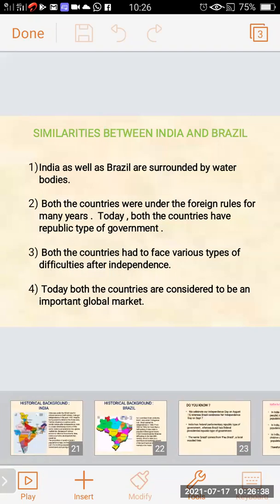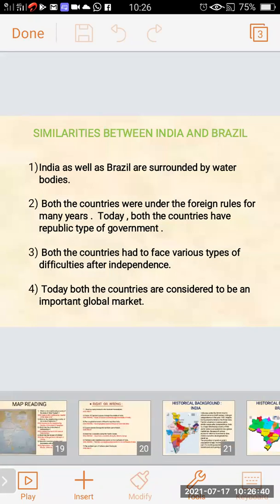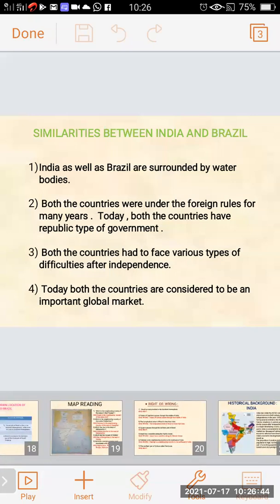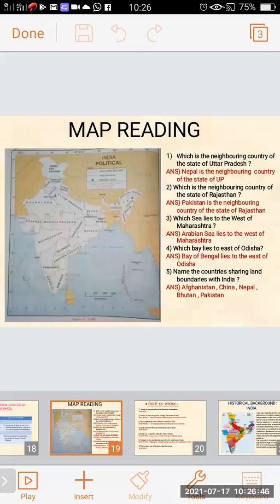So in this way, we have studied the historical background of India and Brazil. We will just revise a little bit about the map reading and the main concepts we have studied today.